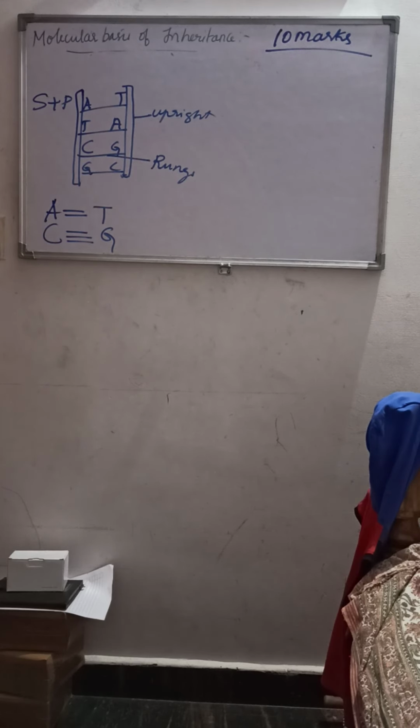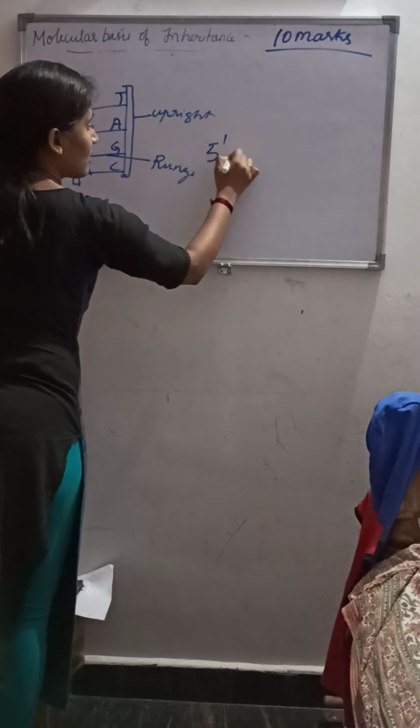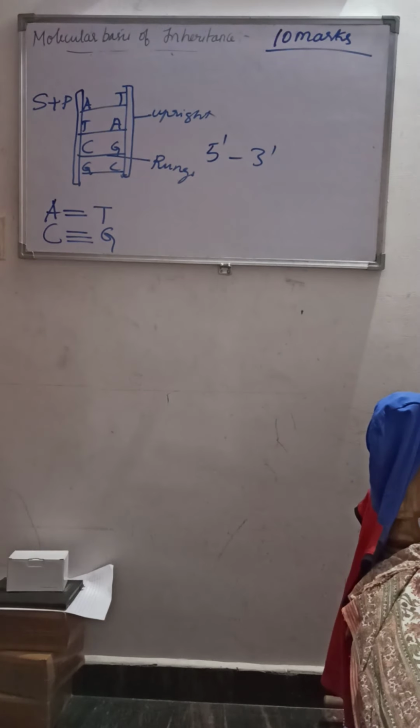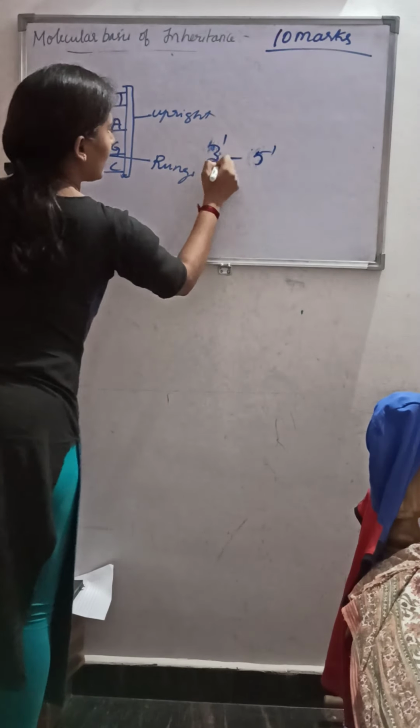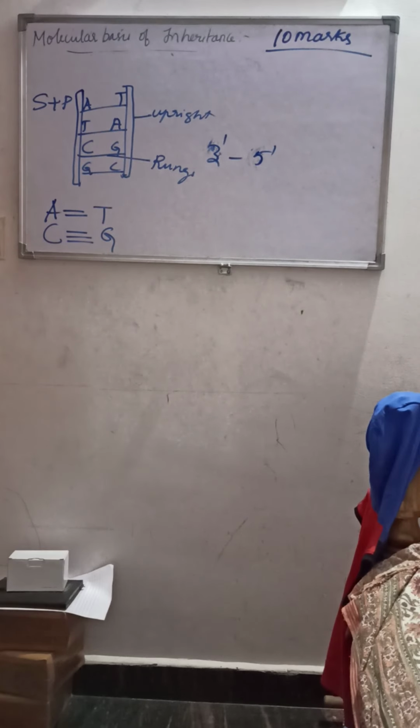The polynucleotide chain is the long chain of nucleotides which is linked through the 5 prime, 3 prime, that is the 3 prime and the 5 prime phosphodiester linkage, that is the phosphodiester bond.